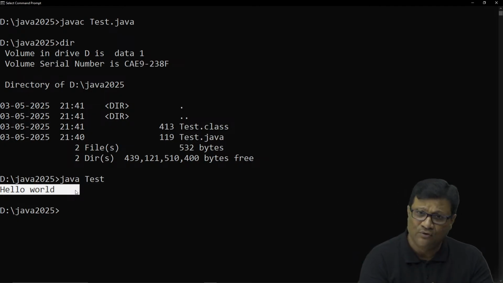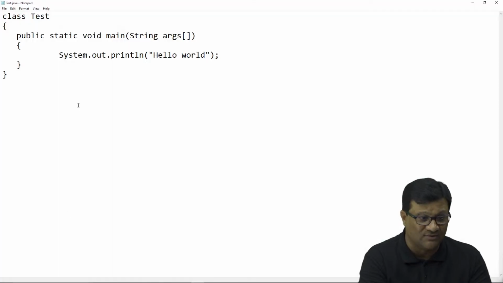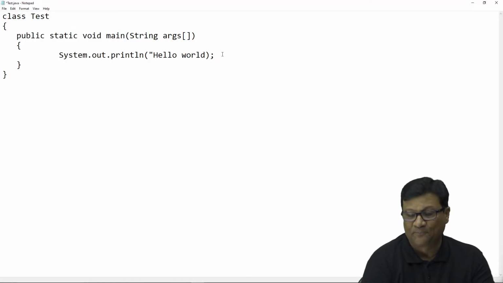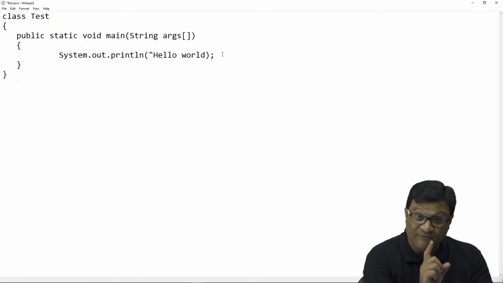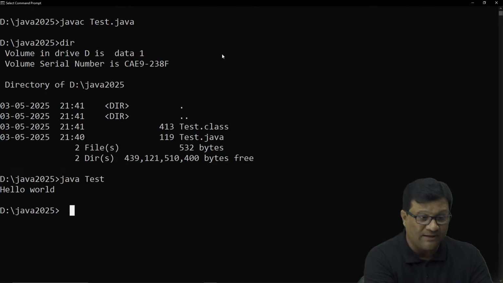Now let me show you something important. Suppose there is an error, so intentionally I mention some error in this code. Suppose I forget to use this double quote. If you make any changes in your program, you have to save it and go back to the command prompt and compile it again, because it is compulsory to rebuild your .class file, right? So if I make any changes, again I need to compile this.